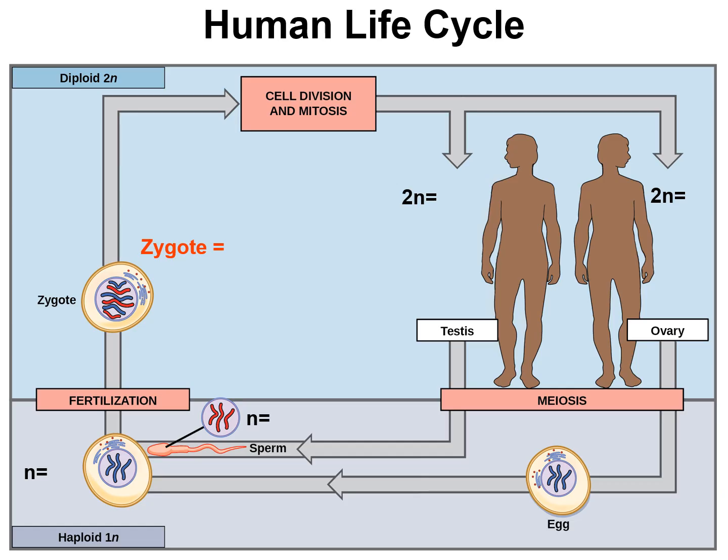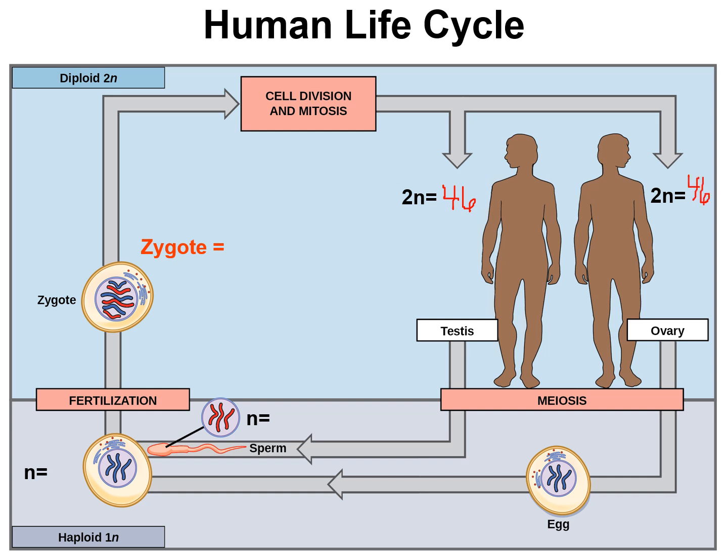So here's just the human life cycle. We've got the adults here, and remember that the adults, all of their somatic cells, all of them except for the eggs and sperm, are going to be diploid, so they will all have 46 chromosomes.